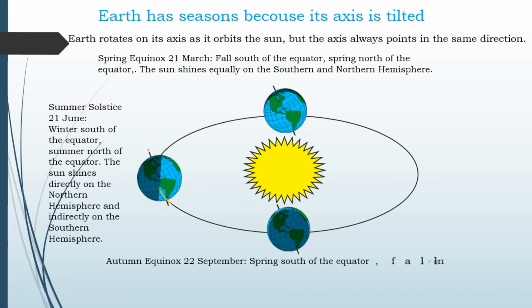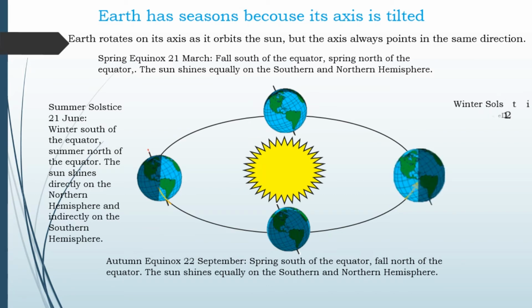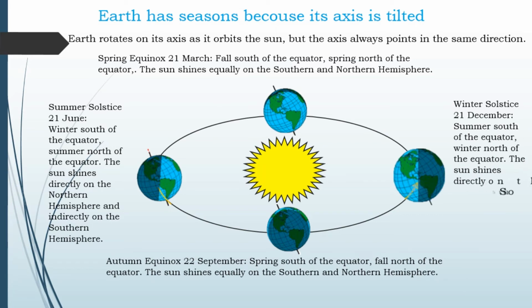Autumn equinox, 22 September: spring south of the equator, fall north of the equator. The sun shines equally on the southern and northern hemisphere. Winter solstice, 21st December: summer south of the equator, winter north of the equator. The sun shines directly on the southern hemisphere and indirectly on the northern hemisphere.